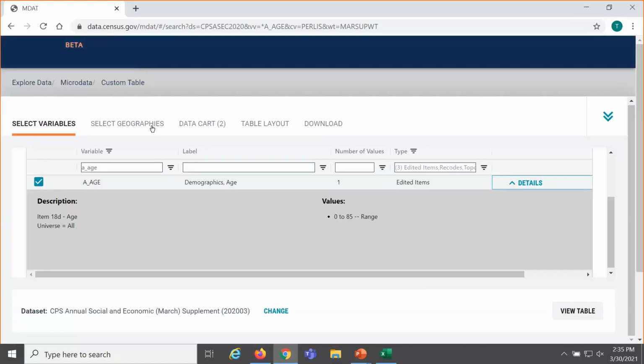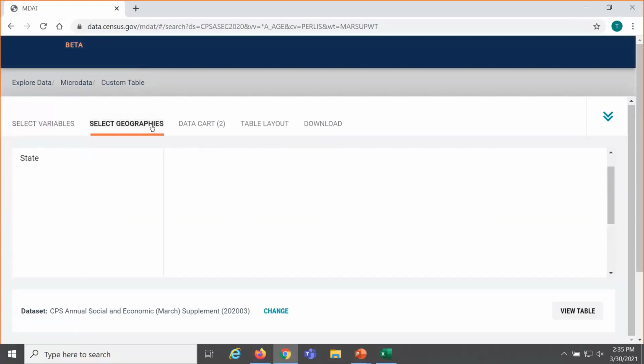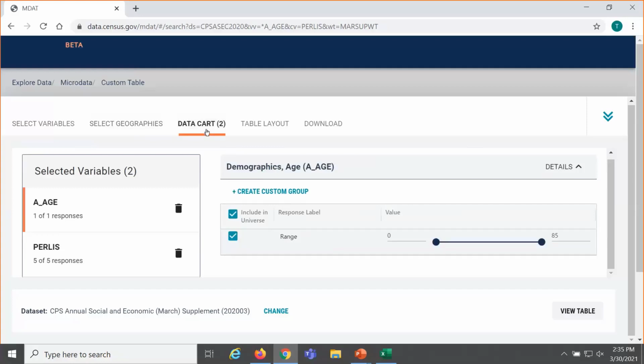Now we have both of our variables. We'll click on Select Geographies. We wanted data for the United States, so I don't need to do anything here. If I don't select a geography, the default will be to give me data for the U.S. Then I'll click Data Cart.